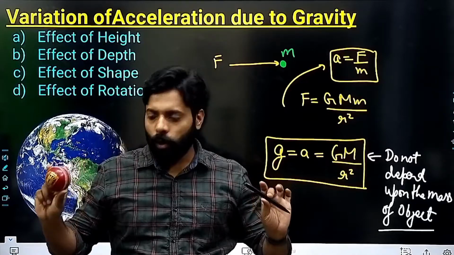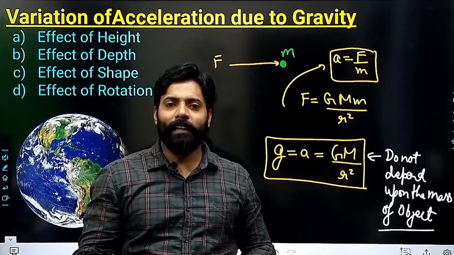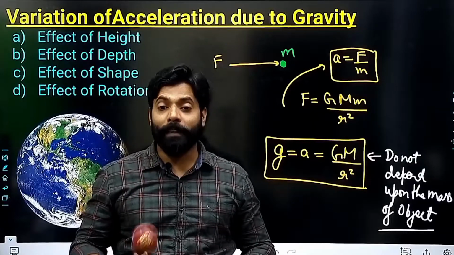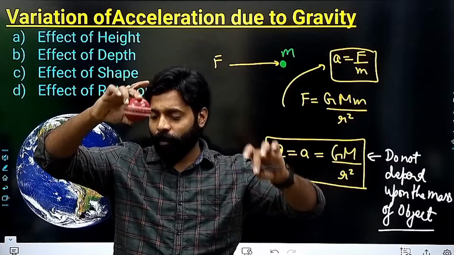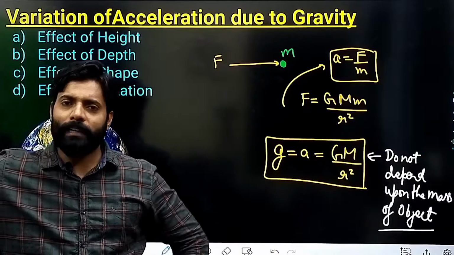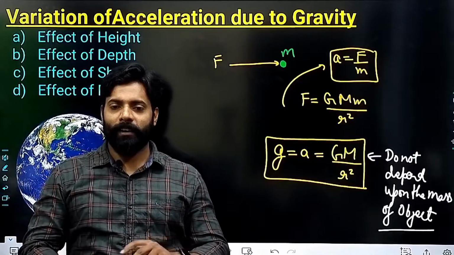They will take almost the same time, irrespective of whether I am throwing the ball or dropping the ball or a feather, both will come to the ground at the same time. Okay.